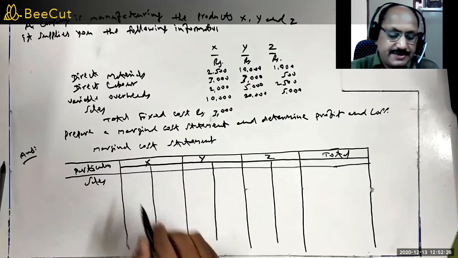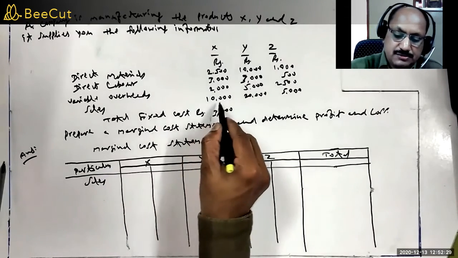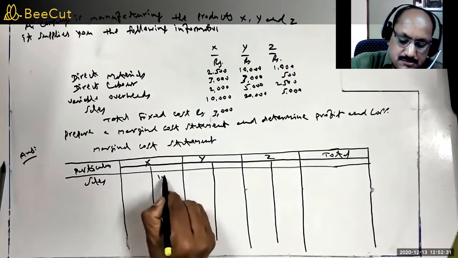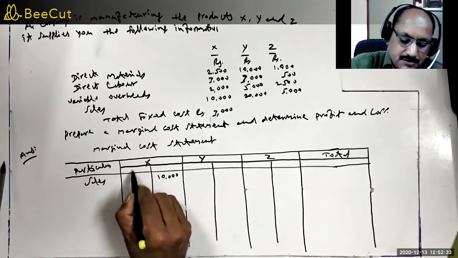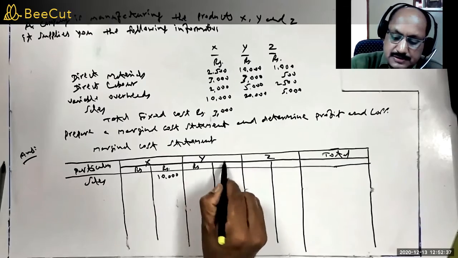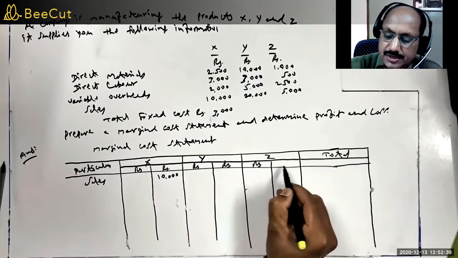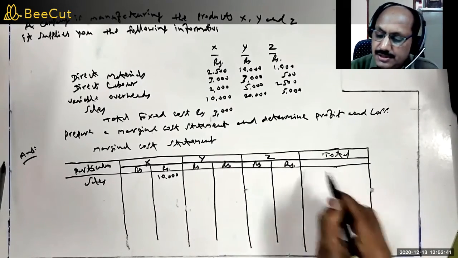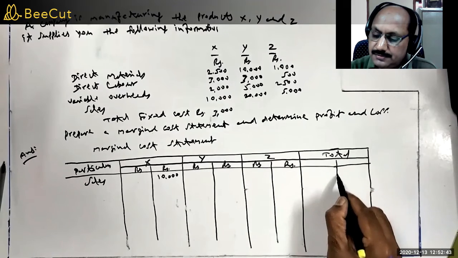What are the sales of X given in the problem? 10,000. I write it here. This is rupees column, this is also rupees column. Inner column and outer column we have to maintain.